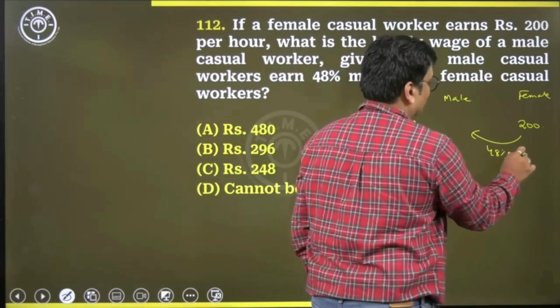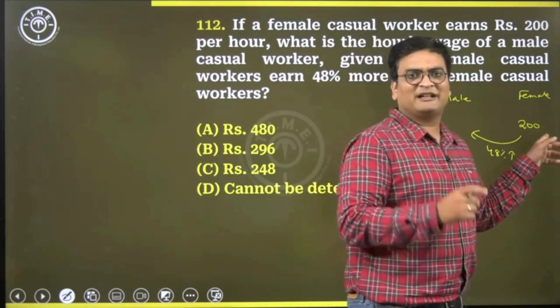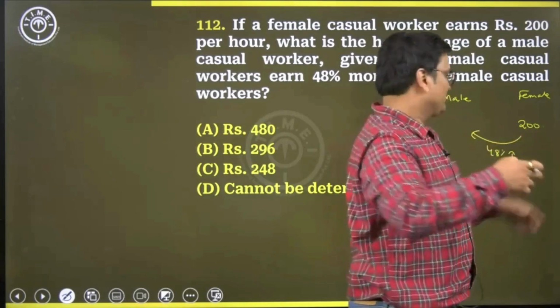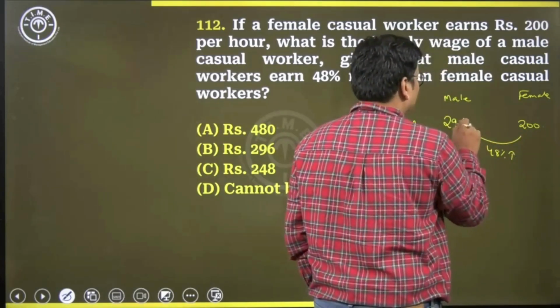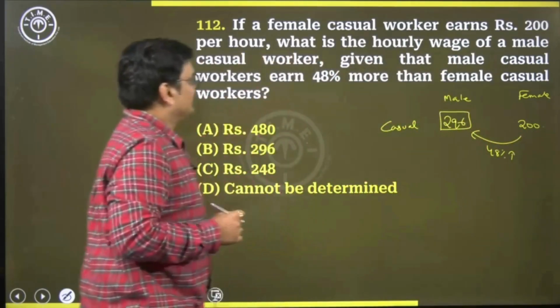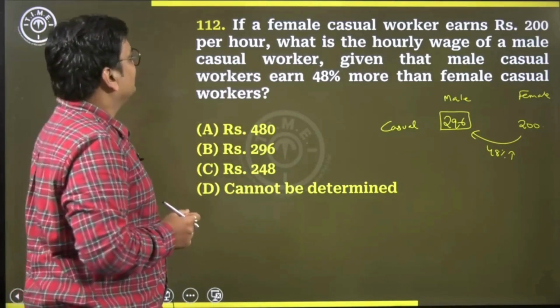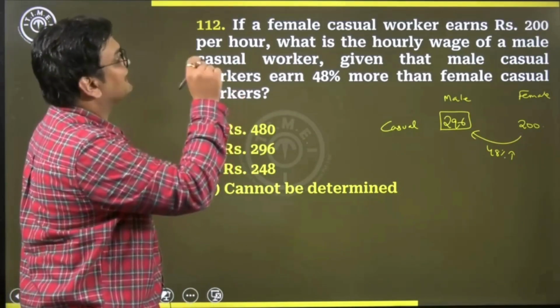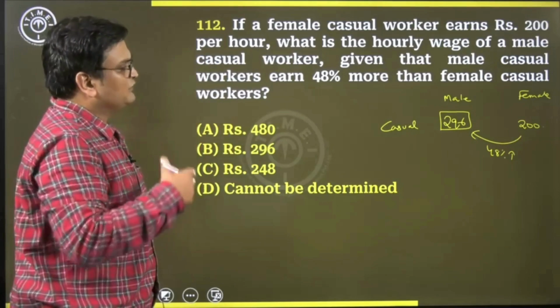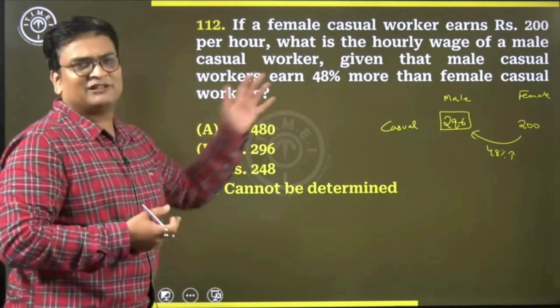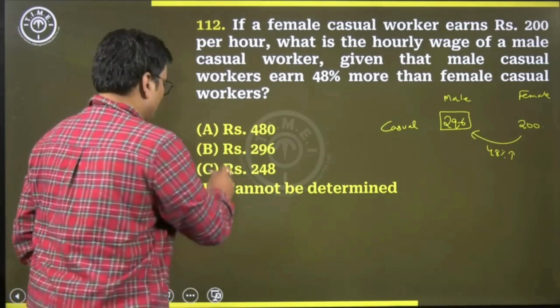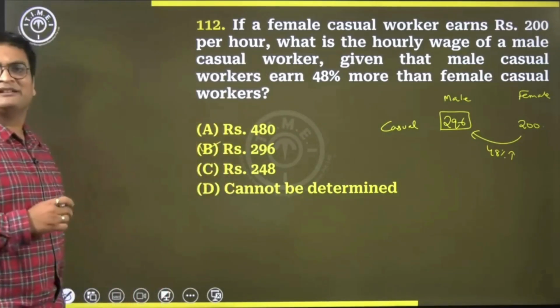So when he says 48% more, 48% of 200 happens to be 96. So 96 rupees more would make the male's wage rate 296 rupees. So option choice B is going to be our correct answer.